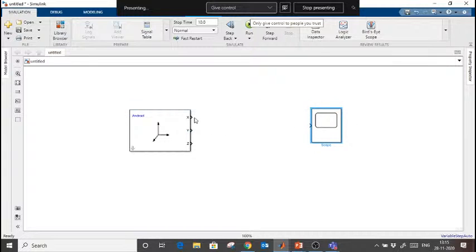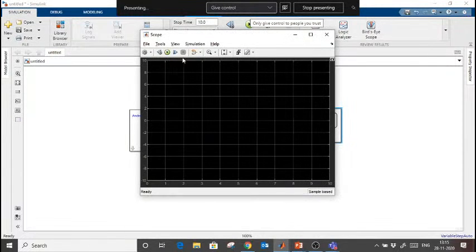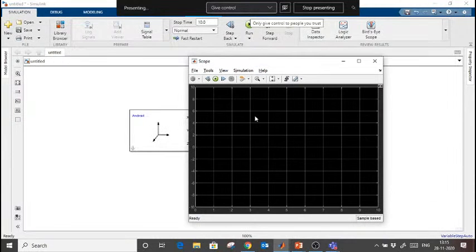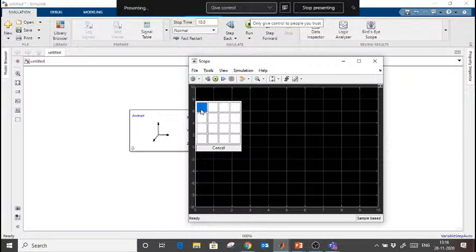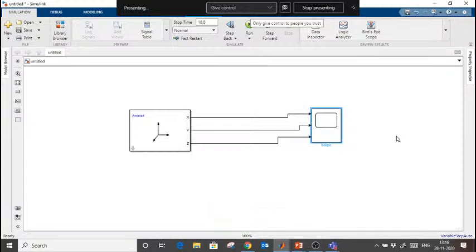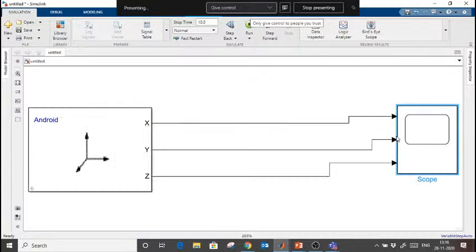Now I am going to connect x-axis acceleration, y-axis acceleration, and z-axis acceleration. Sorry, here z-axis acceleration is connected. Just open this scope, and I don't want to visualize all acceleration values, x-axis, y and z-axis acceleration, in the same window. So I am going to create sub windows for this from here, 3 like this. I have this. Okay, now next step is that on which hardware are we going to deploy this model.